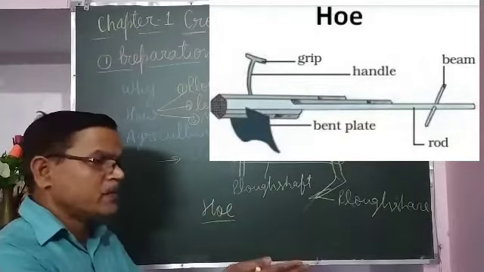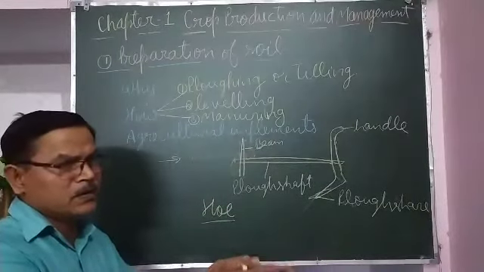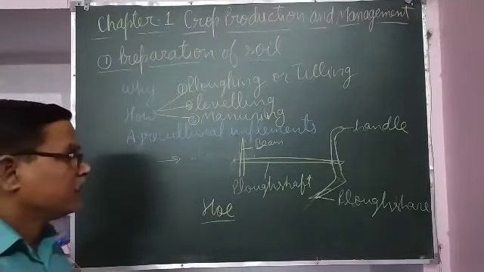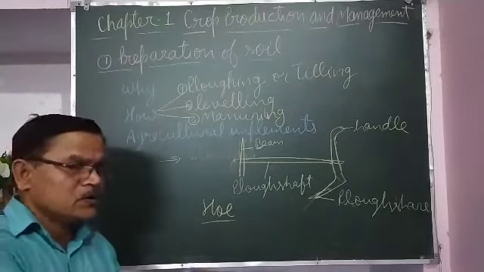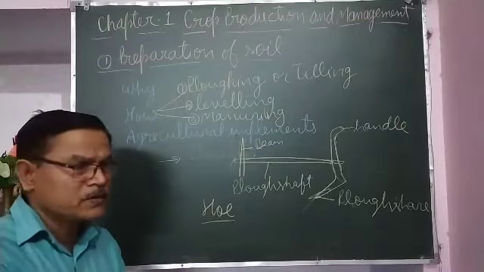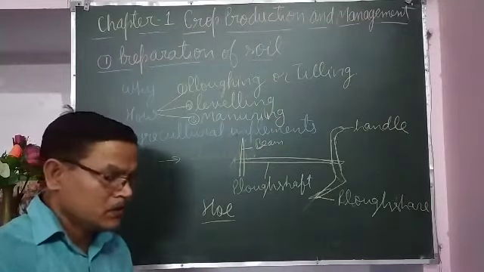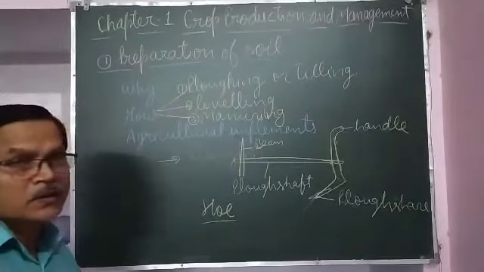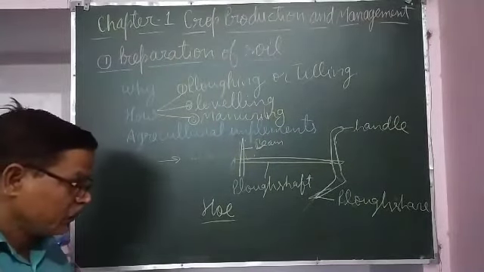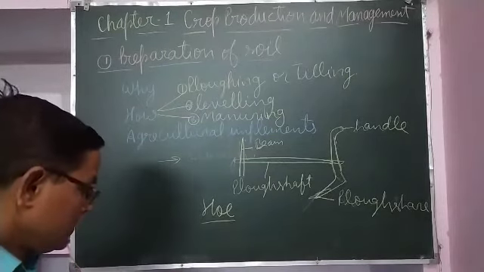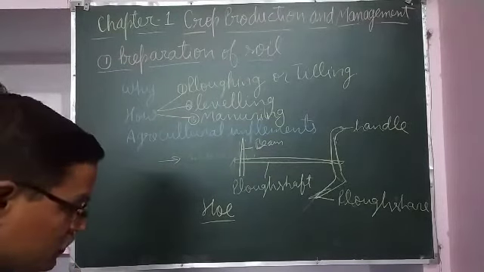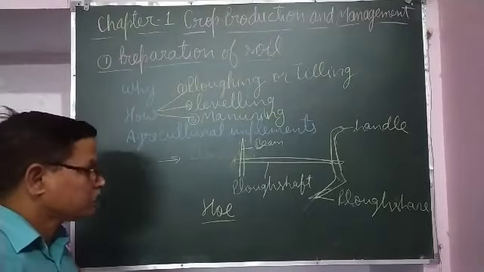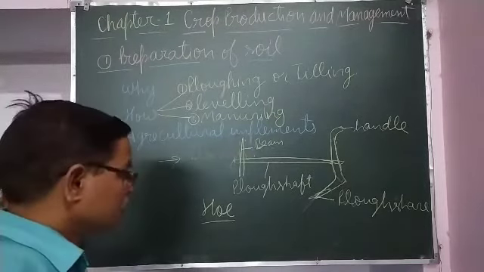When it is dragged by an animal, it turns the soil. It helps in turning the soil and in eradicating weeds also. So this is also an instrument used in loosening the soil.